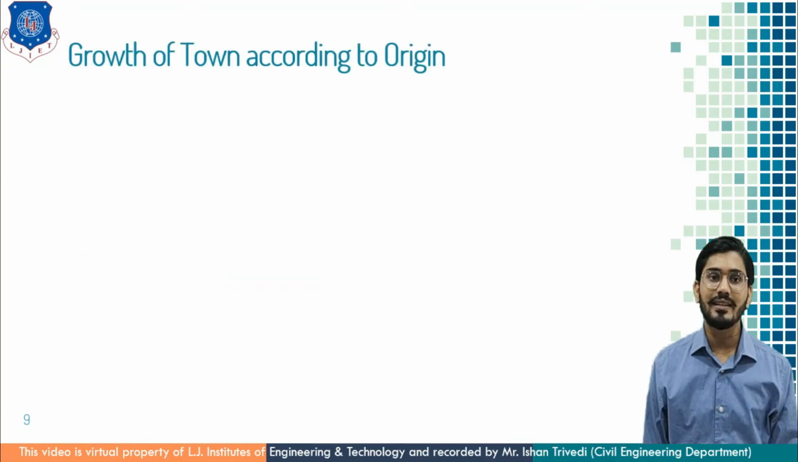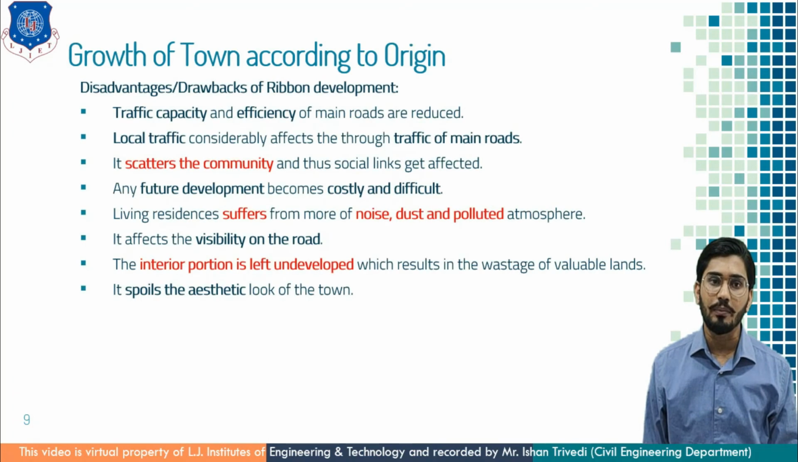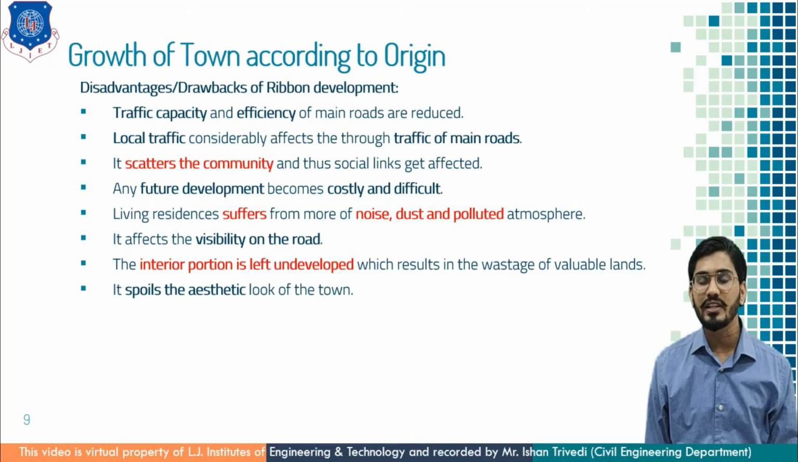Now let us understand the advantages and drawbacks of urban development. As I said, everything is concentrated on the main road. The traffic capacity and efficiency of the main road are reduced. The local traffic considerably affects the through traffic of main roads, those who want to go straight and away. Next, it scatters the community and thus social links get affected. Any future expansion or development becomes costly and difficult because everything is developed on the main road. Nothing has been developed in the inner part of the road.